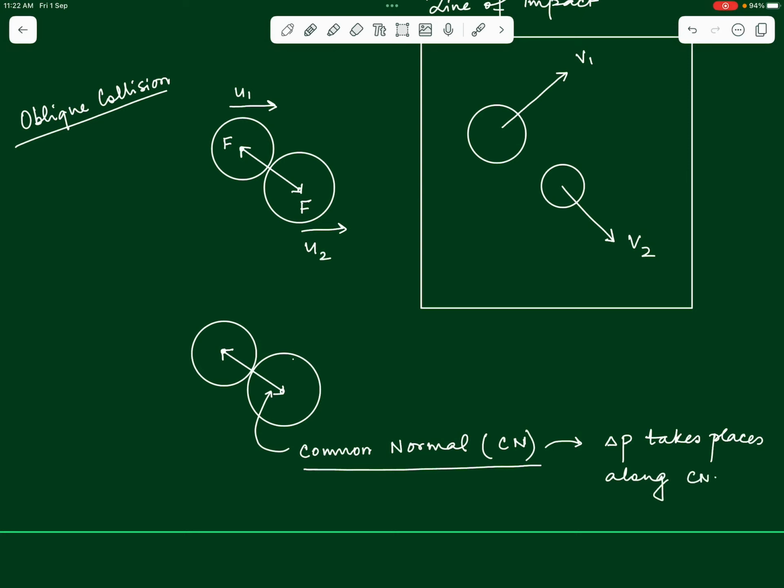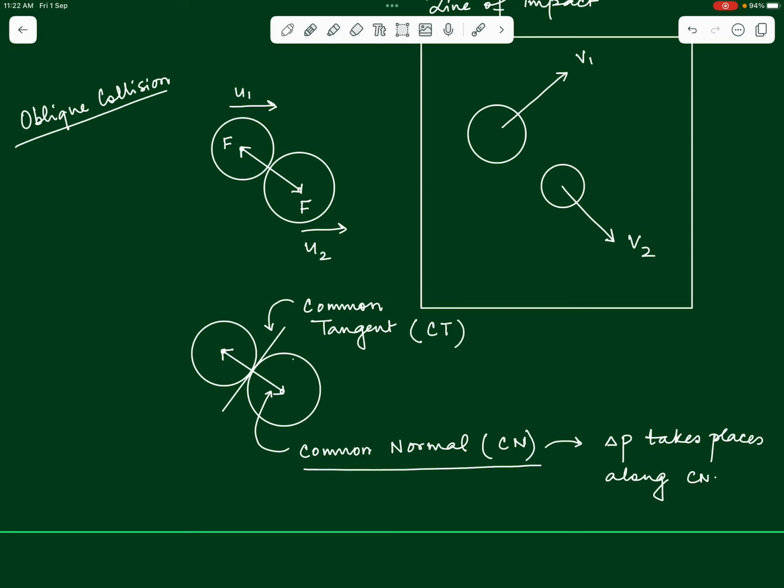Then the direction which is just perpendicular to the common normal, the one that passes through the point where the two bodies connect with each other, this particular line, we call this particular line the common tangent. Do you see the name is actually according to how the line is, it is a tangent to both the bodies, both the colliding bodies. In short, we call it CT, the common tangent.